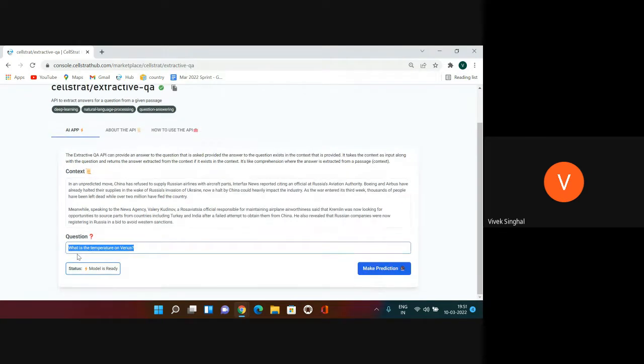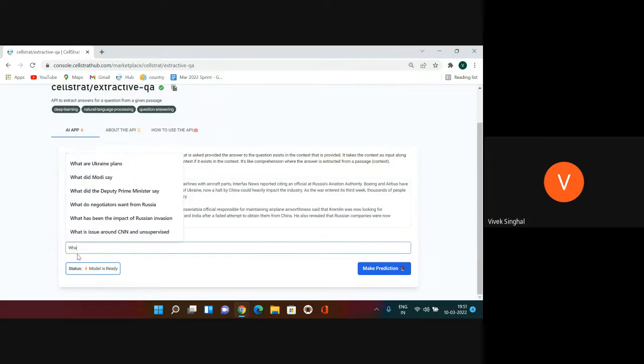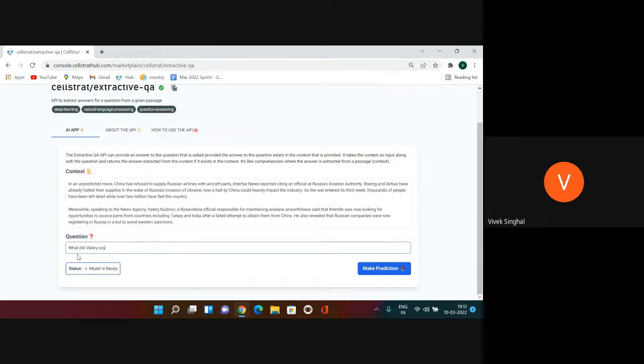Valery Kudinov, Rosaviatsia official responsible for maintaining airplane worthiness, said. So what did Valery say? So I'm asking a contextual question which is related to this paragraph. What did Valery say? So let's do the prediction. The model is performing inference, so it's calling the AI API on the backend to provide the correct answer based on the above paragraph.